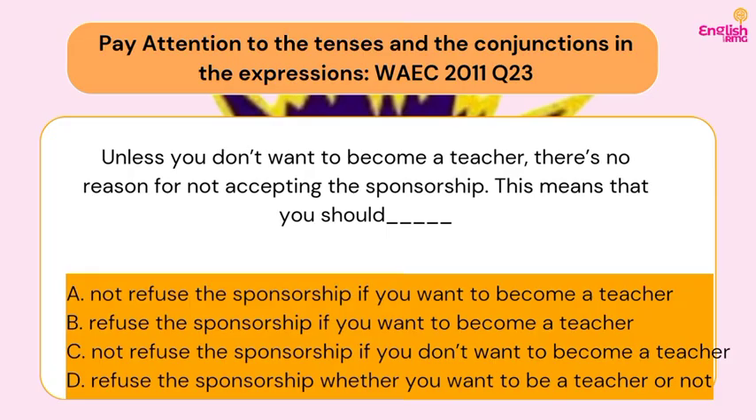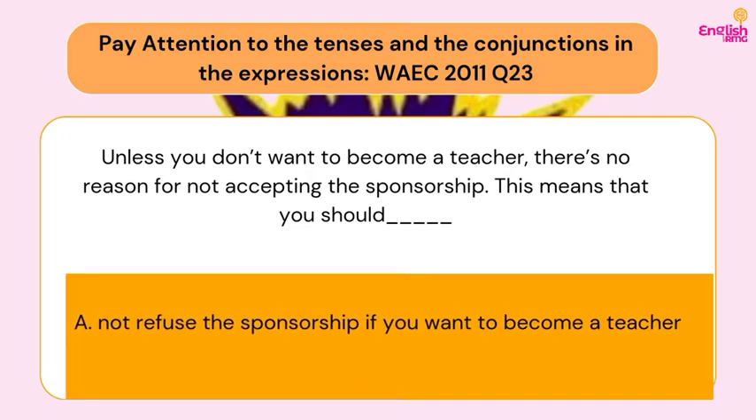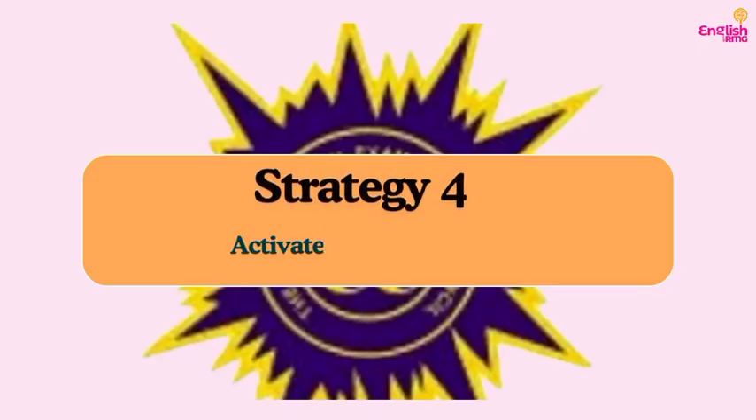So the option that best interprets it is what? A, B, C, or D. I already told you why D can't be our answer. Why C can't be our answer? Because that's not the meaning embedded in that expression. And B is not also our answer. So our answer is what? A, not refuse the sponsorship if you want to become a teacher. Do you understand? Now let's go to the next strategy, which is strategy 4.